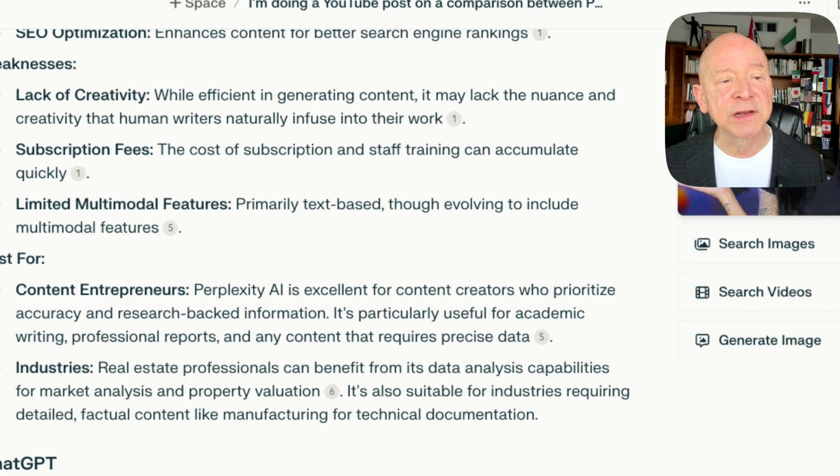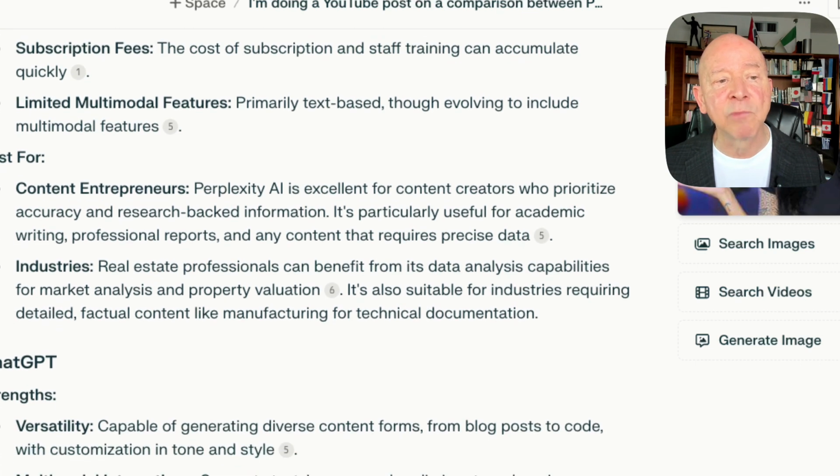And we looked at it's got subscription fees. That's another thing, the cost wherever you are, and limited multimodal features. That I found to be true. I like the rich multimodal features that we have with ChatGPT, actually over all three of these so far. And it does a good job, so it kind of wins in that area. And that can be very, very good.